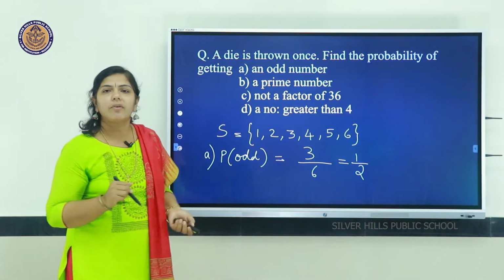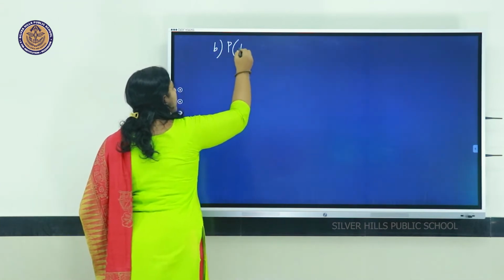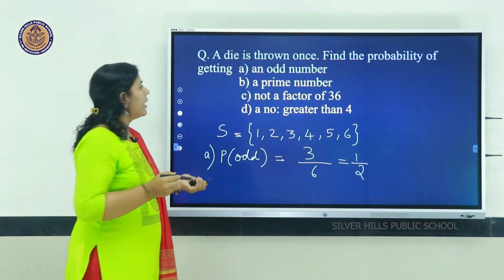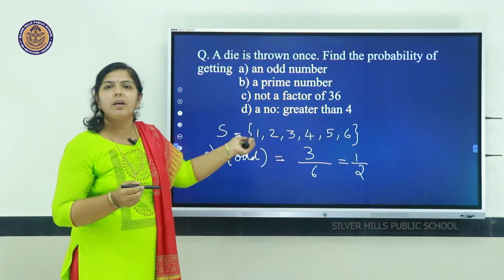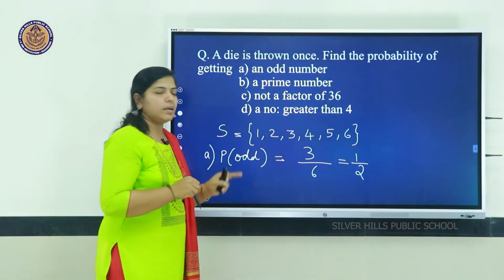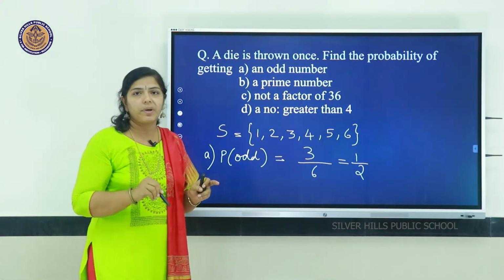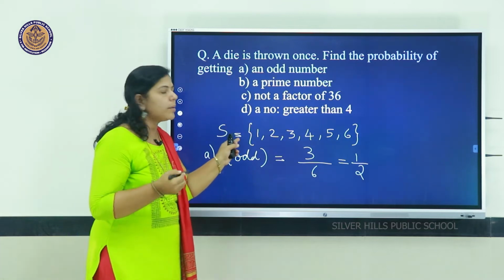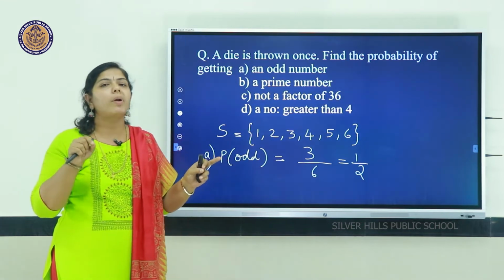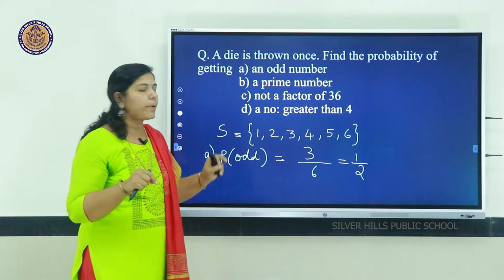Now, second, the B part, probability of getting a prime number. What is the probability of getting a prime number when we throw a die? We have seen the sample space is 1 to 6. In this, which are the prime numbers we have to see. 1 is neither prime nor composite. We should know all types of numbers, then only we can select. 1 is neither prime nor composite, so we cannot take 1. 2 is the smallest prime number. Then 3, then 5. So, here also how many prime numbers?